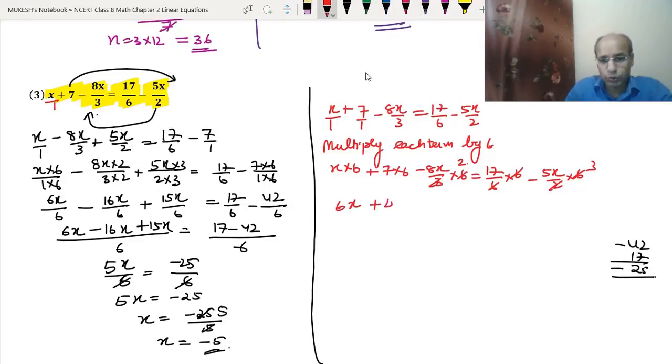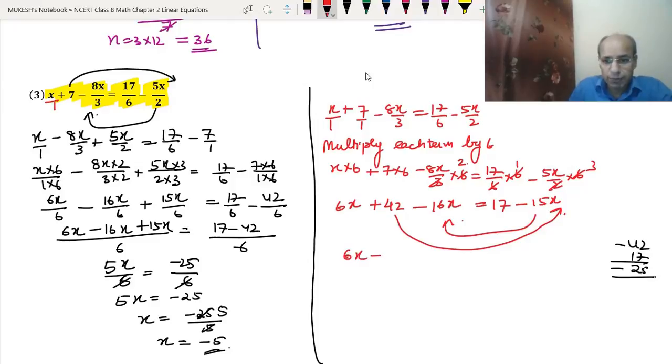So 6 into x is 6x. 7 into 6 is 42 minus 8 into 2 is 16x equals to, this we got 1, so 17 minus 5x into 3 is 15x. So 6x plus 42 minus 16x equals 17 minus 15x. The 15x we will take to the left hand side, and 42 we will take to the right hand side. So 6x minus 16x plus 15x will be equal to 17 minus 42.